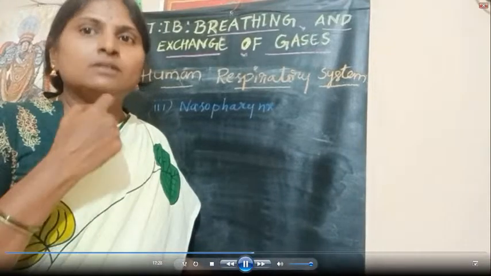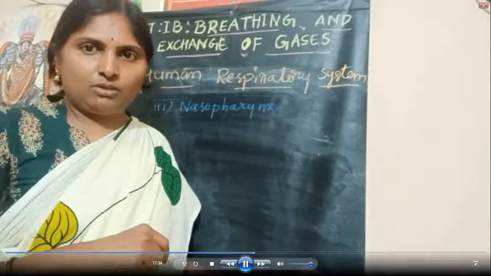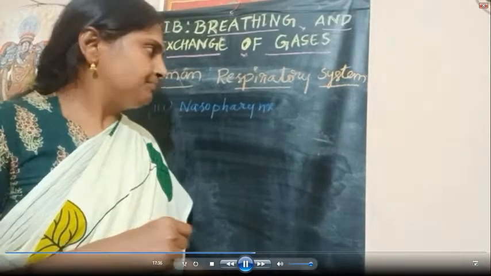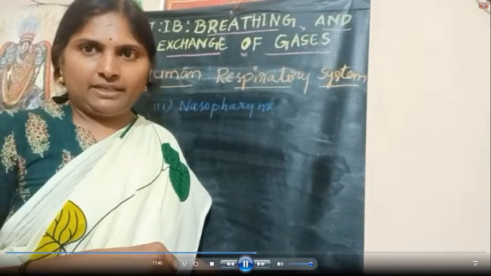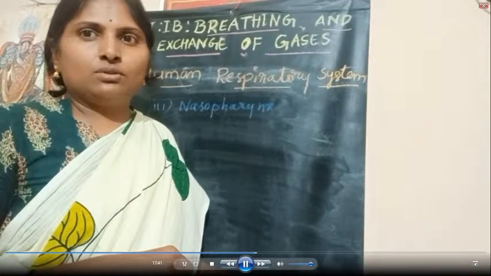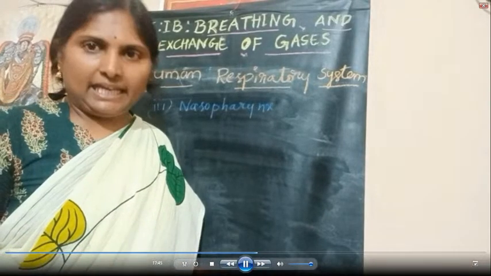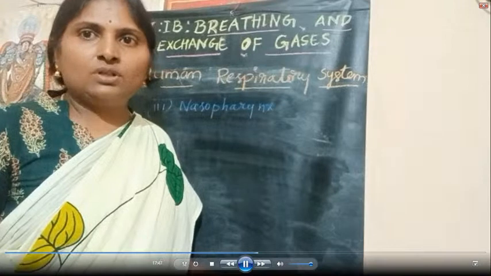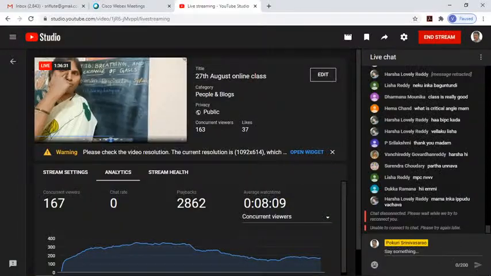So here this nasopharynx will be below the internal nostrils, which leads into oropharynx, and this oropharynx leads into trachea through glottis of larynx. What is the glottis of larynx? I will explain in the next topic. So next part of the respiratory system is larynx.